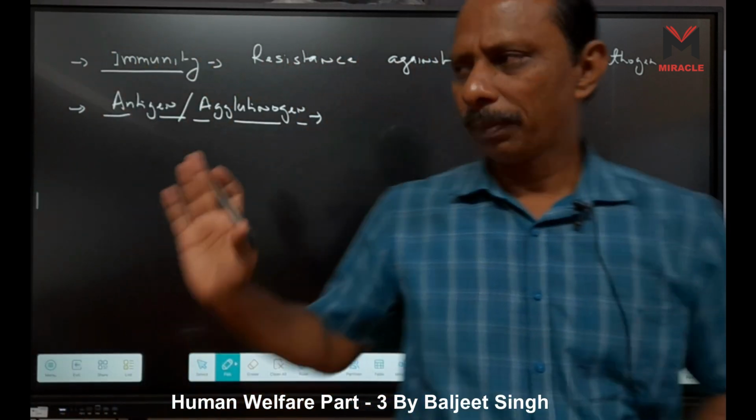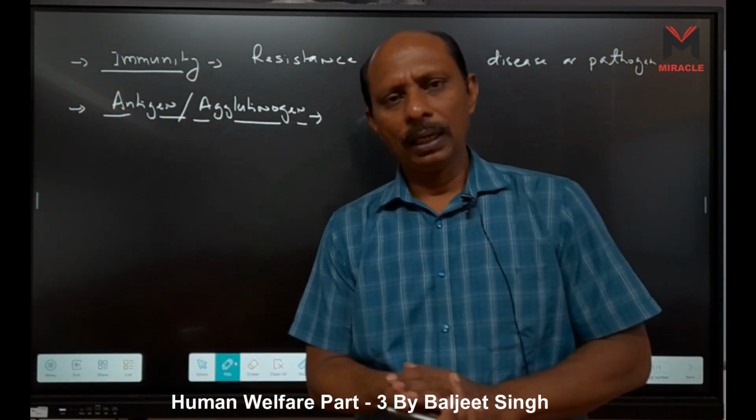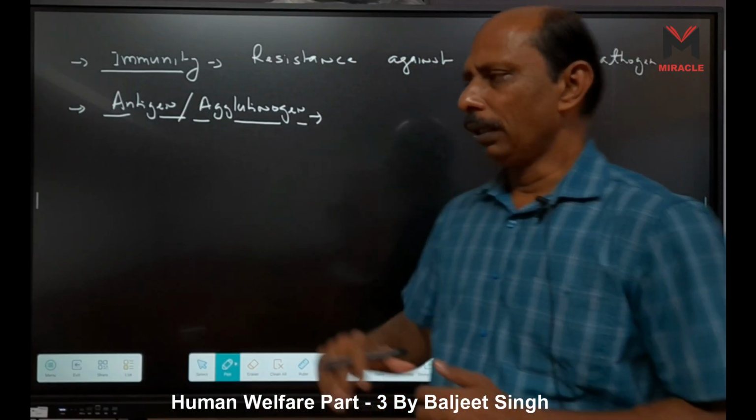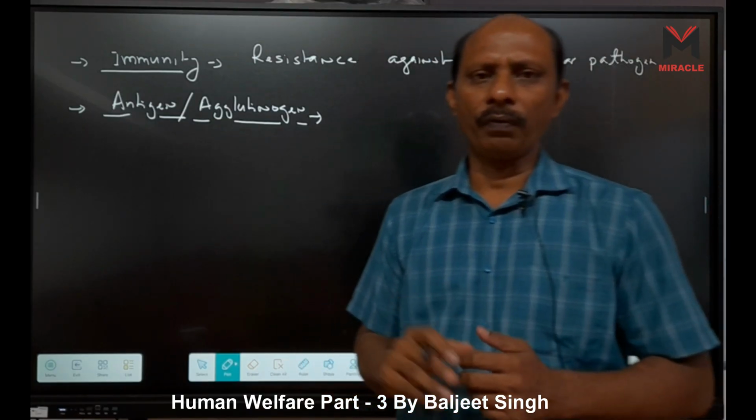These are substances which are present on the surface of the pathogen, and they induce or stimulate the secretion of antibodies.